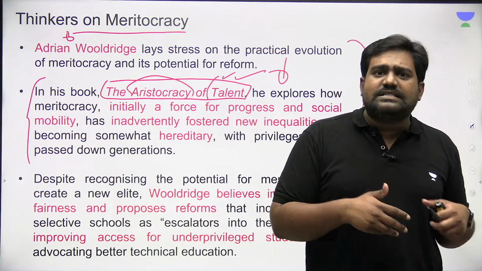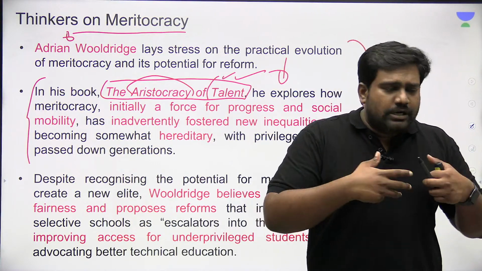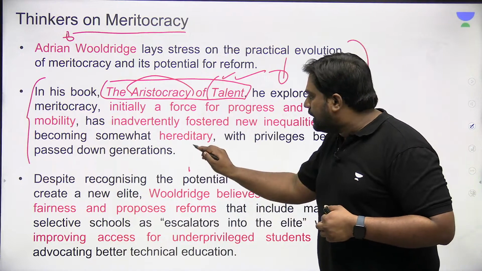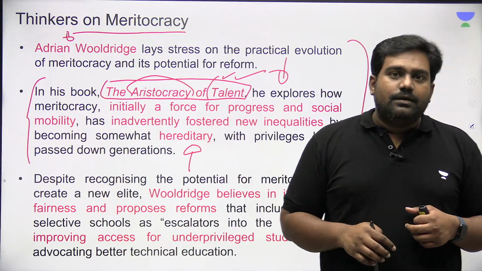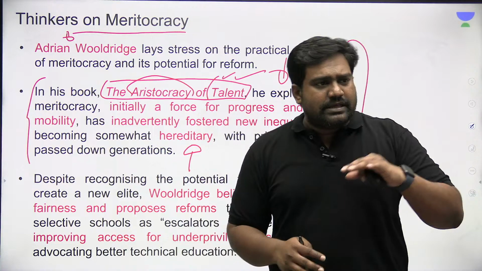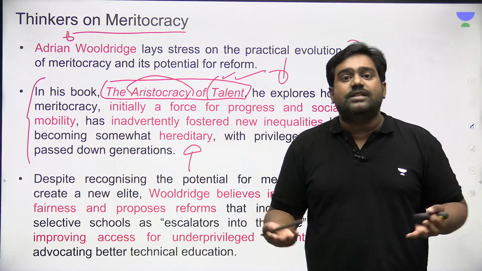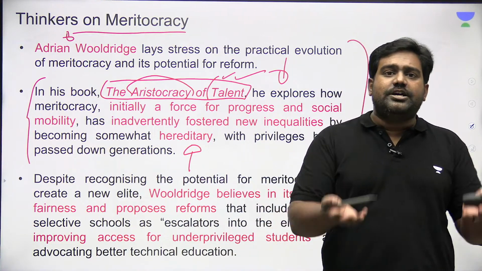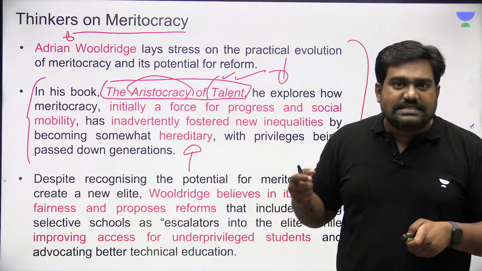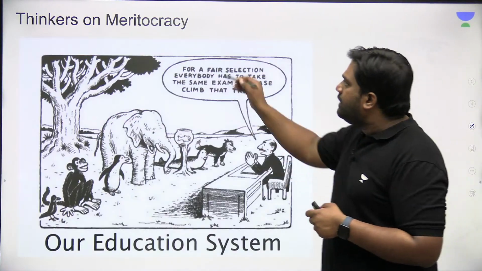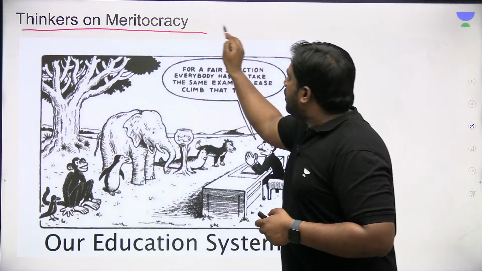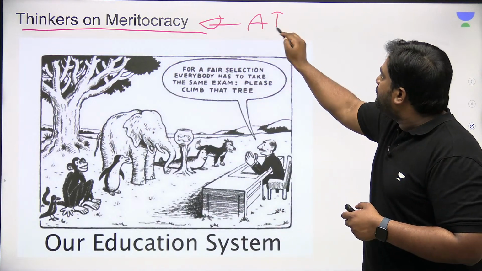Of course, depending on their skills, depending on their hard work. But shouldn't everyone get an equal opportunity to rise up the social ladder? Irrespective of which caste they belong to, their religion they belong to, or the region they belong to. Shouldn't they get an opportunity to rise up? That is the question these thinkers have raised. And this is where the topic of AI comes into picture.